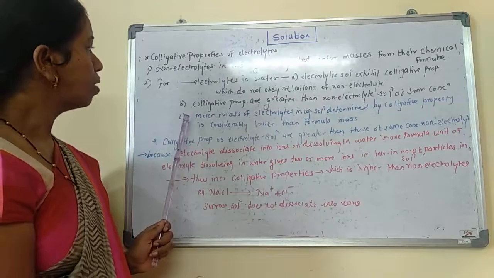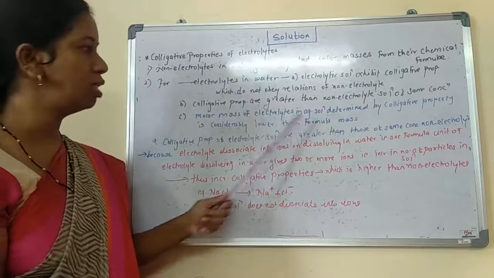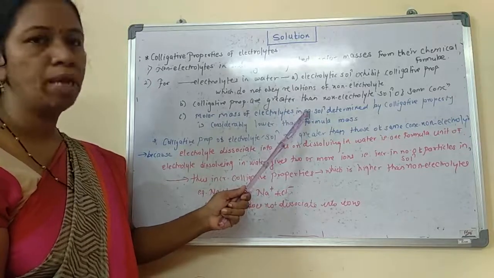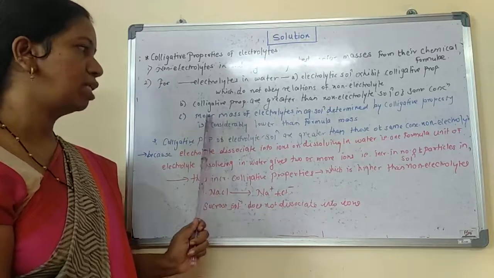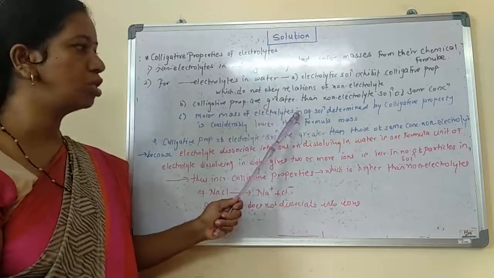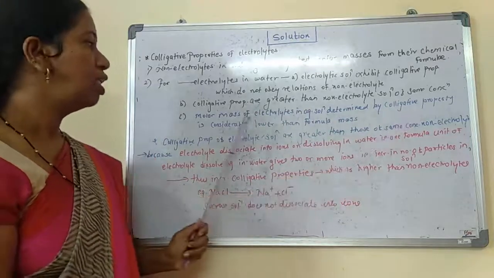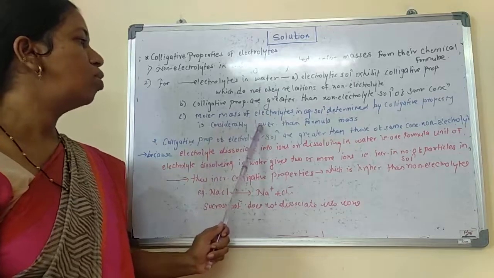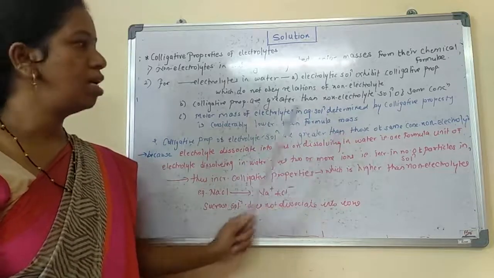So the third one, that is the molar mass of electrolytes in aqueous solution. If you take electrolytes dissolved in water and determine the molar mass of those electrolytes in aqueous solution by the colligative property, then it is found that the molar masses are considerably lower than the formula mass.